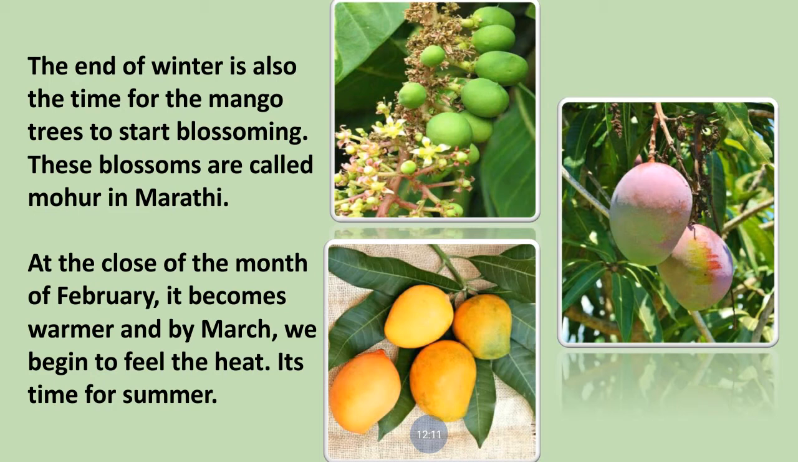At the close of the month of February, when the month of February is about to end, it becomes warmer and by March we begin to feel the heat. It's time for the summer season. We feel winter season till the starting of February and mid of February, and at the end of February we start feeling warmer. And now the season is going to change from winter to summer. So do you understand the changes which take place in the winter season? First we have learned about winter season only. In the next lecture I will teach you about the summer and the rainy season too.